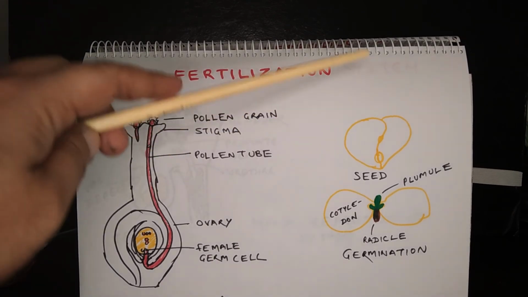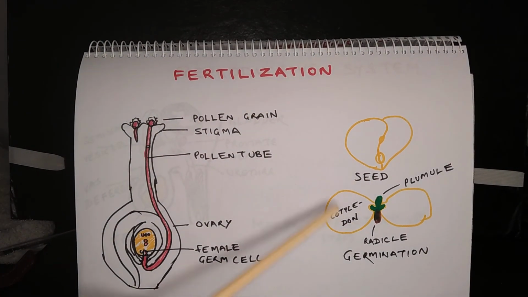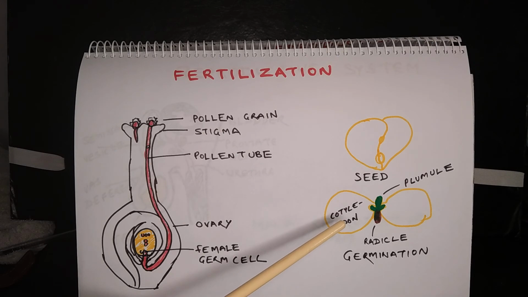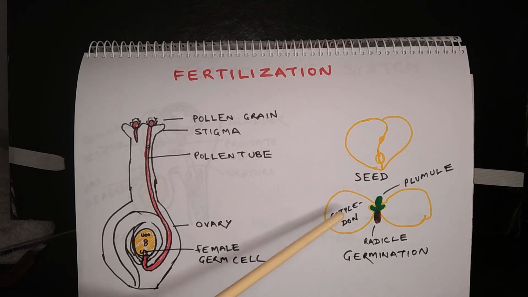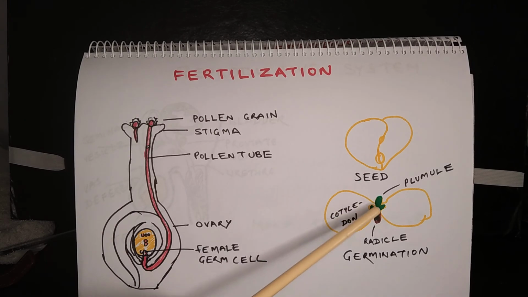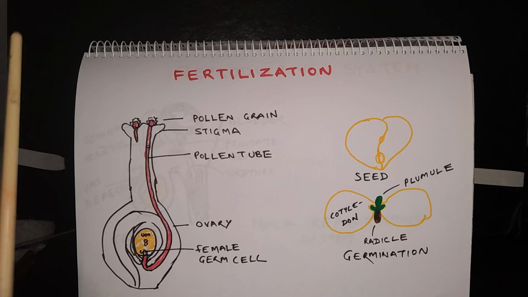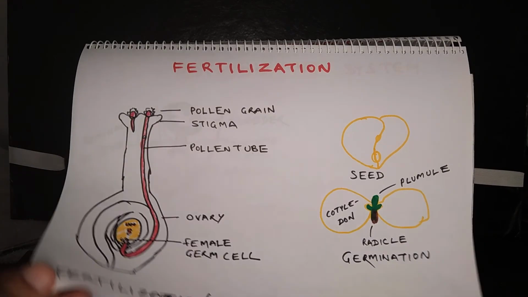Okay. This diagram shows seeds. A seed has three main parts. So one part is called cotyledon. Cotyledon contains reserved food which is utilized during germination of seed. Then there is plumule and radicle. The plumule develops into shoot and the radicle develops into roots after germination. Once the seed germinates, it develops into a new plant.